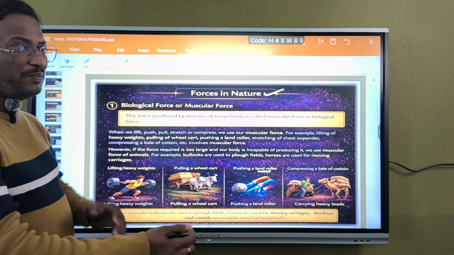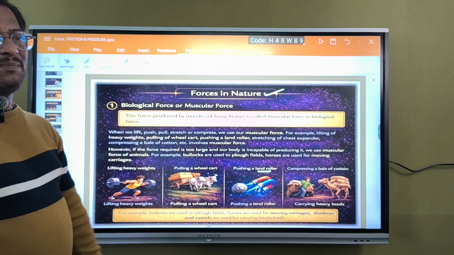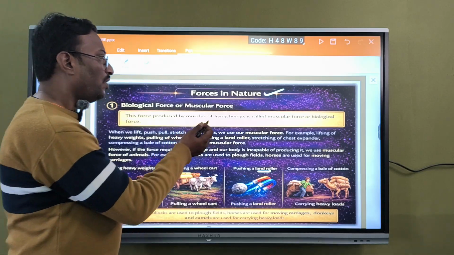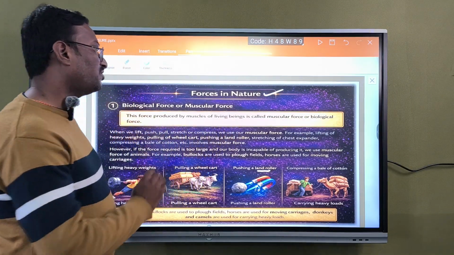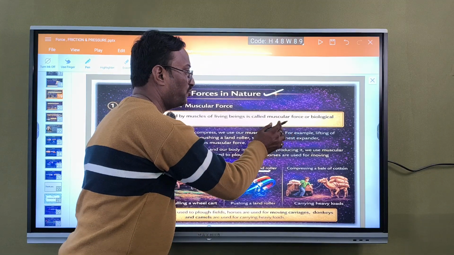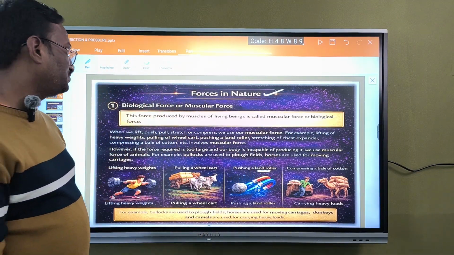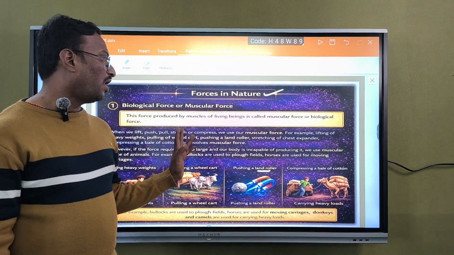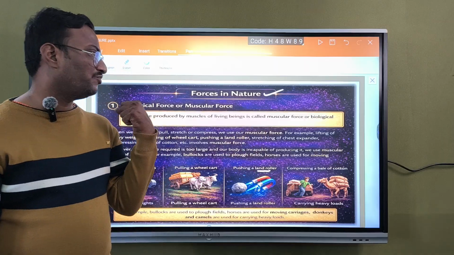The force produced by our muscles in order to lift something. The living beings use muscles to produce force, called muscular force, which is also called biological force. When we lift, push, pull, stretch or compress, we use our muscular force.